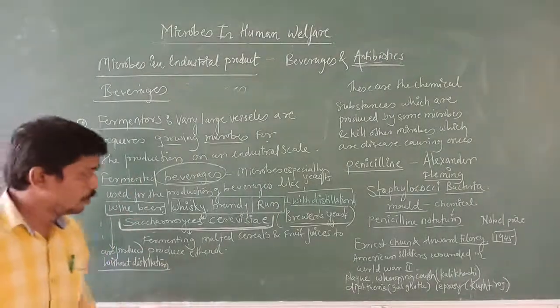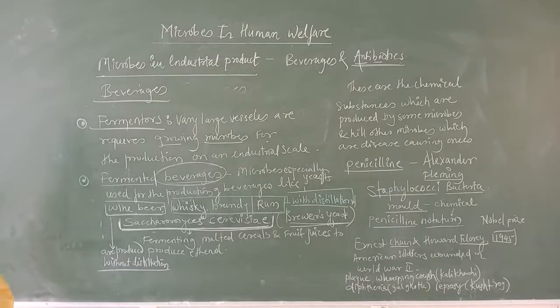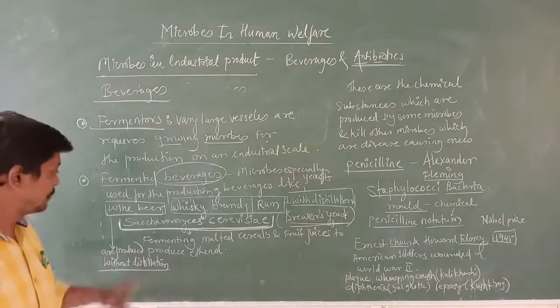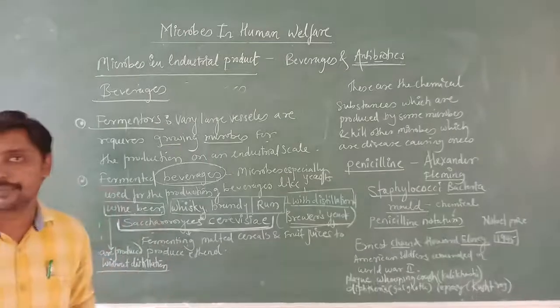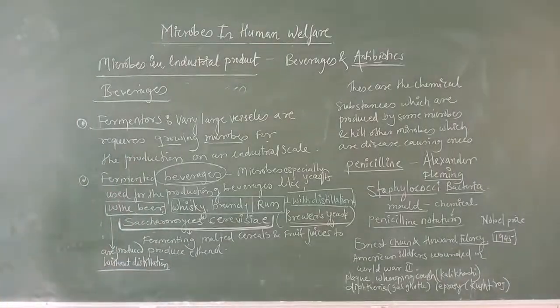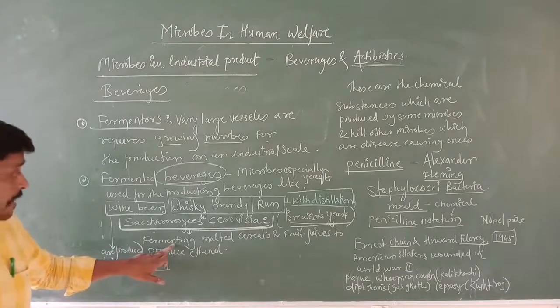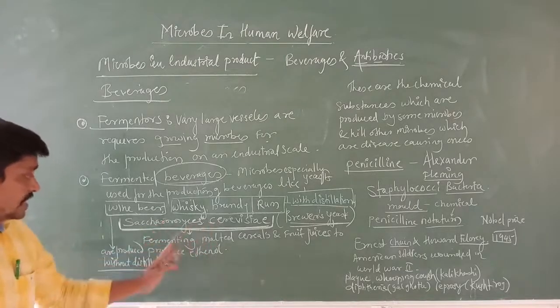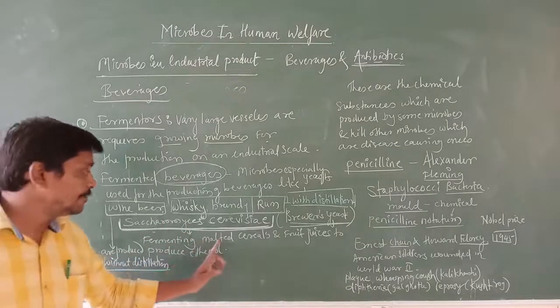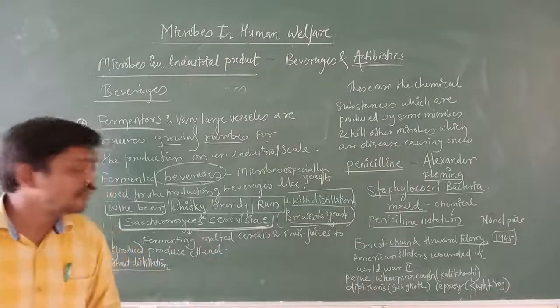The microbe used for the preparation of different kinds of beverages is Saccharomyces cerevisiae. How does it ferment? Saccharomyces cerevisiae is used for fermenting malted cereals and fruit juices.